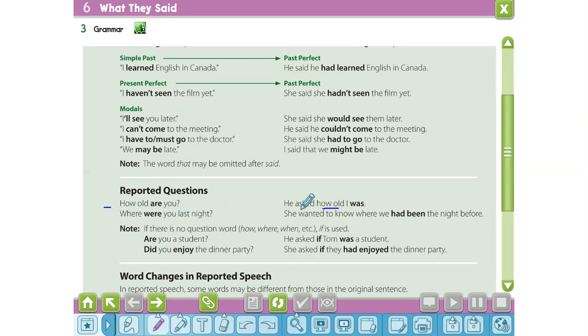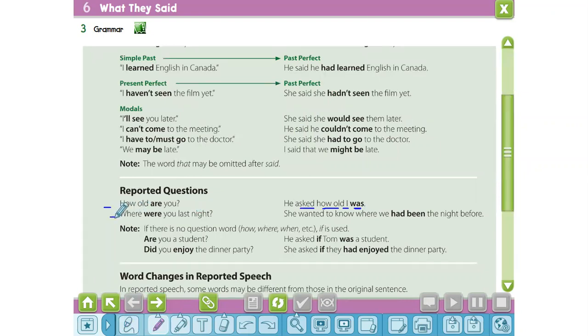And we use the reporting verb asked because it is a question. Then we will start with the subject and then we will change the tense. How old are you? He asked how old I was.